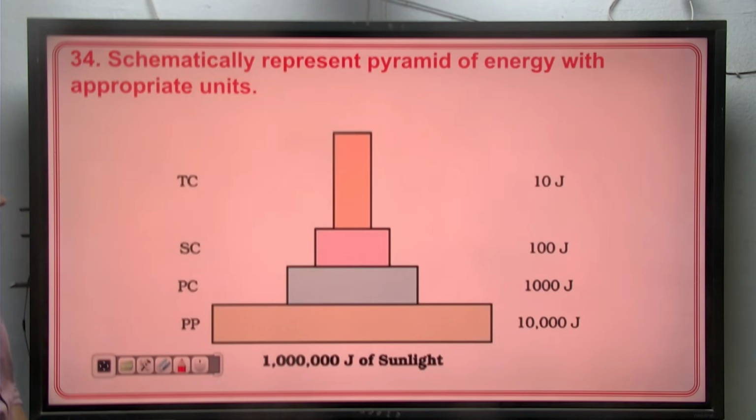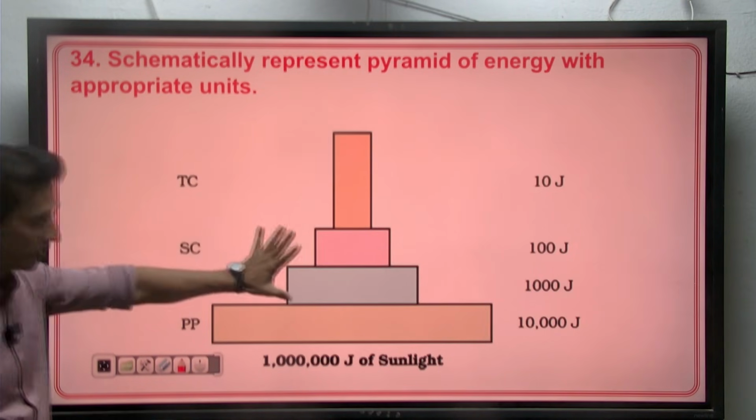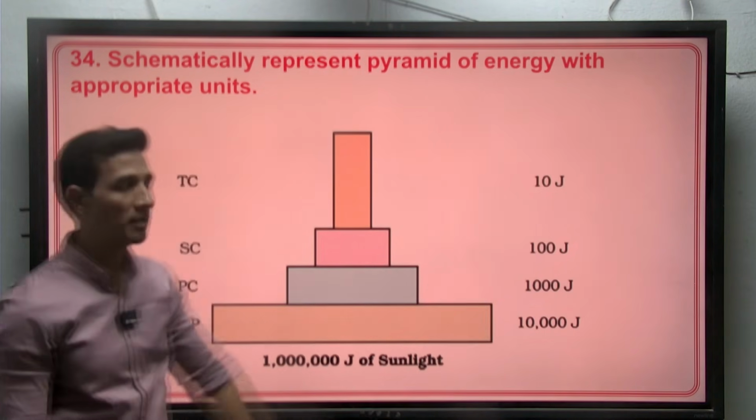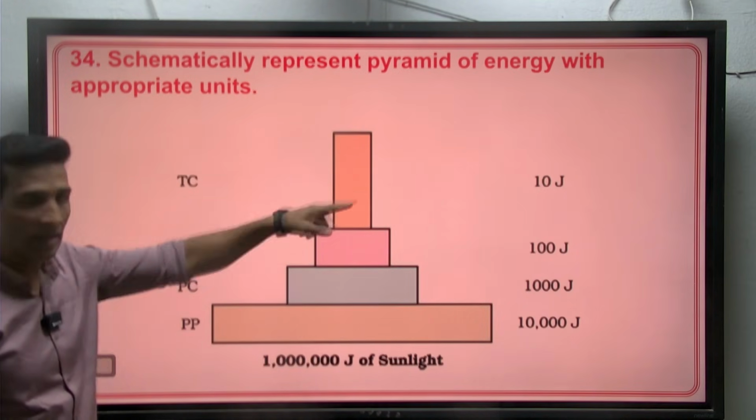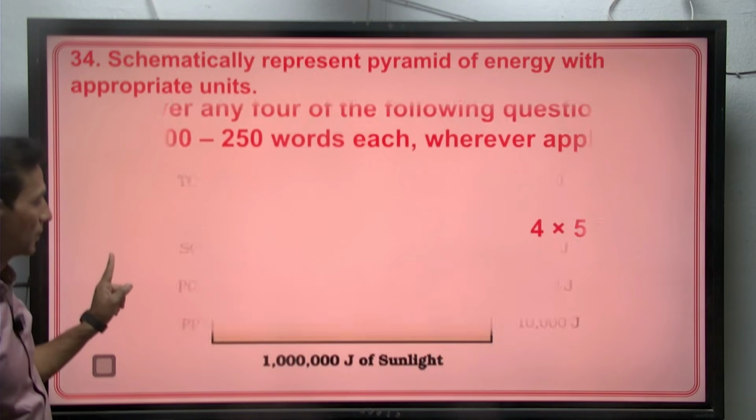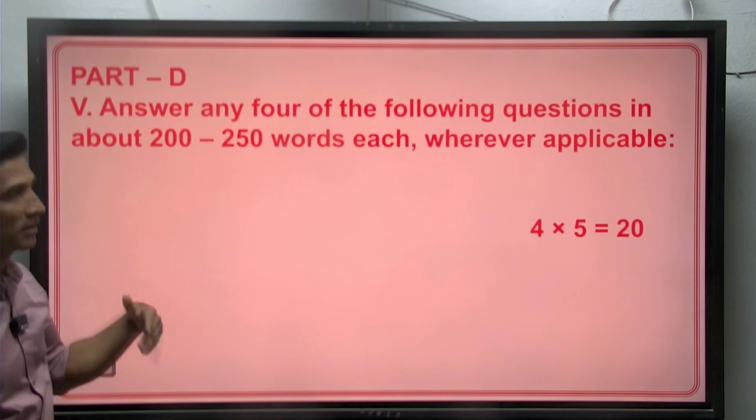Represent pyramid of energy with appropriate units. It's a pyramid of energy and the unit should be mentioned. So sunlight passes from the producers to the consumers following the 10% law, like that.